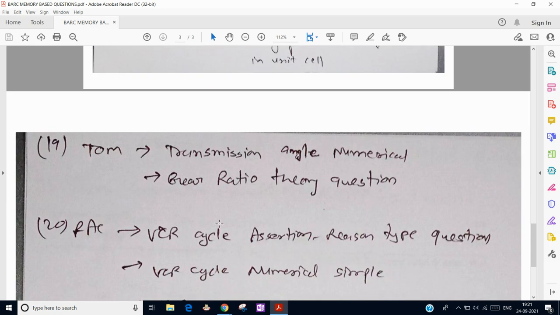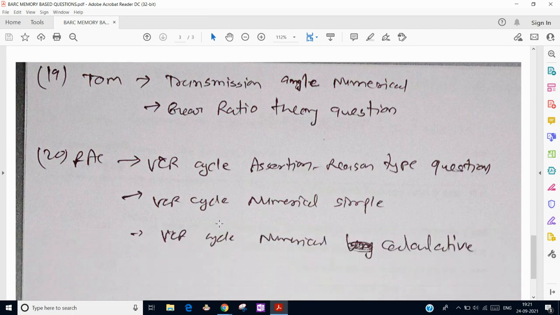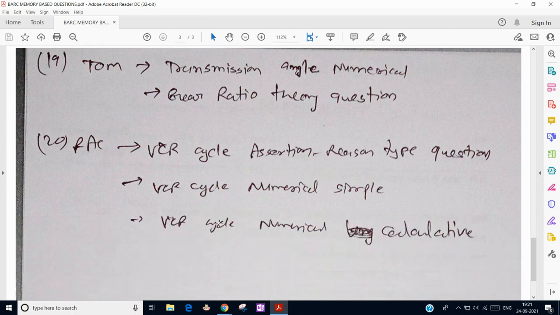If we talk about theory of machines, then transmission angle. There was one numerical to find the minimum transmission angle, and one question regarding theoretical gear ratio that we have to find. And last but not the least, from RAC, refrigeration and air conditioning.